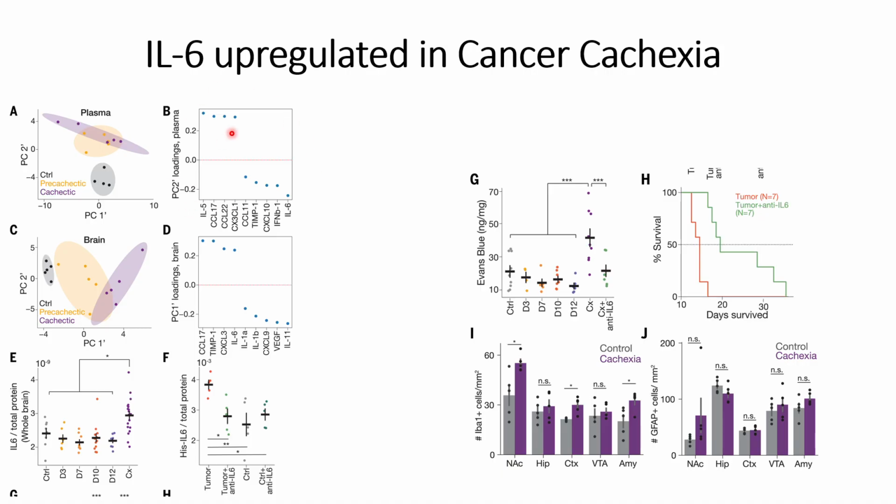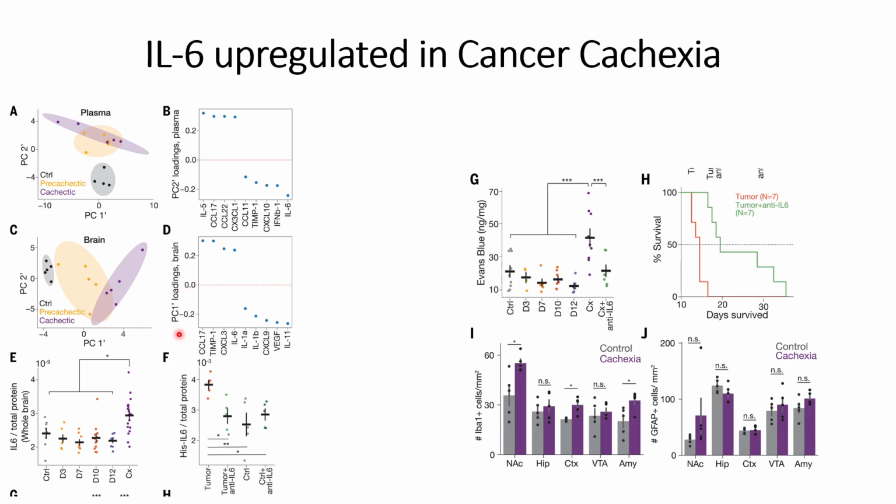For the plasma also, we can see a distinct change between the control and the interleukin 6 populations. For these PC2 loadings, it indicates that for the control the interleukin 6 is lower, and for the cachectic and pre-cachectic conditions, interleukin 6 levels are higher.